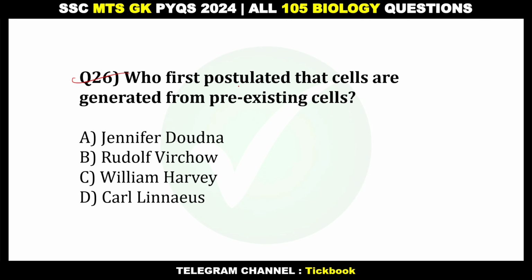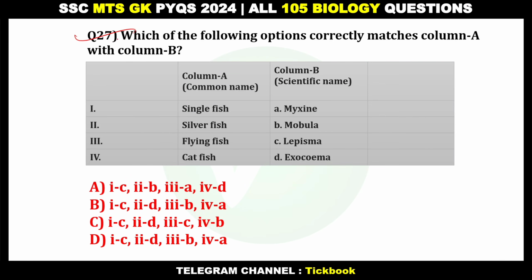26. Who first postulated that cells are generated from pre-existing cells? Option number B, Rudolf Virchow. 27. Which of the following options correctly matches column A with column B?